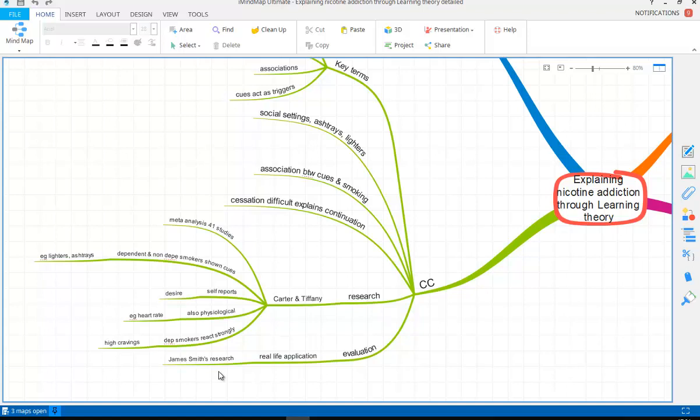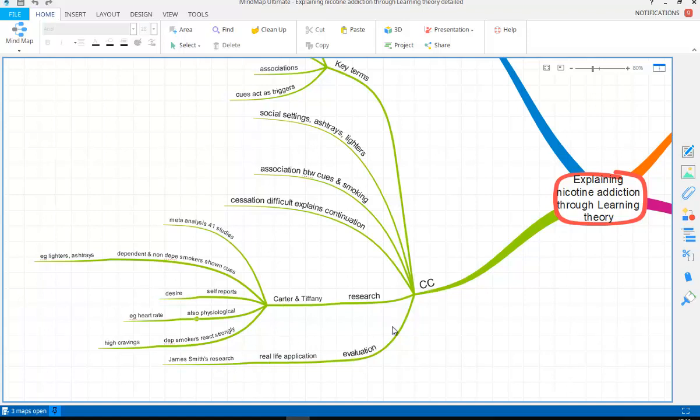What they found was after a year, 52% had managed to abstain from smoking. And obviously that's a significantly higher result or improvement on the roughly 20 to 25% of people who managed to abstain just by deciding to give up. So it seemed to be an effective treatment. So we could also link that in.